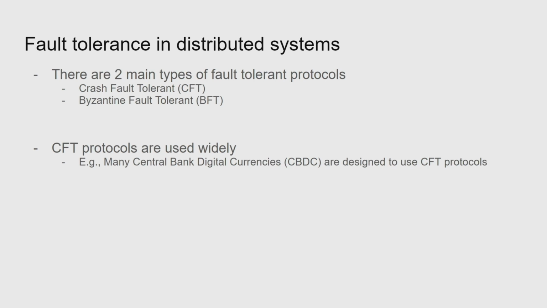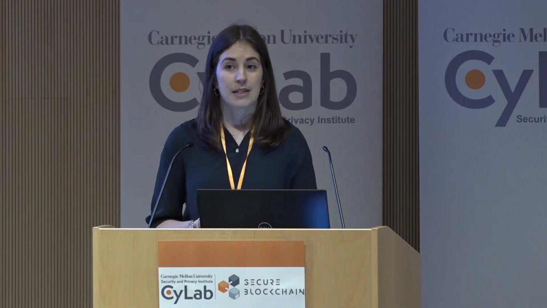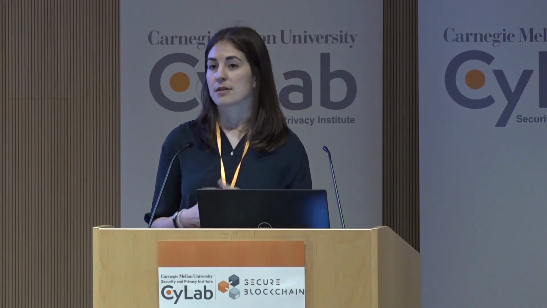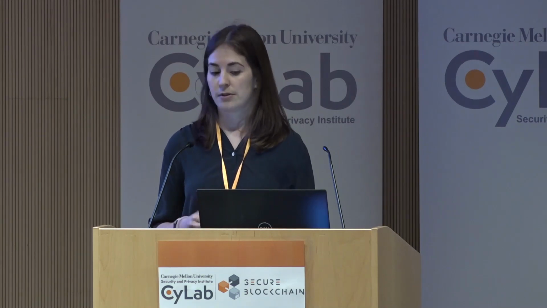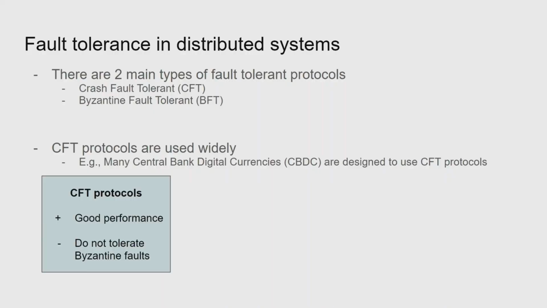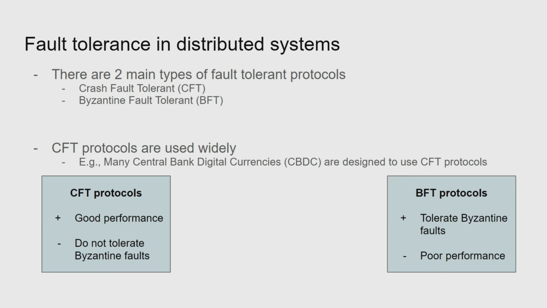And in fact, recently CFT protocols have been gaining adoption in critical infrastructure. One example of this is central bank digital currencies, or CBDCs. A lot of the designs for emerging CBDCs are using some form of crash fault tolerant protocols. So why is this? Well, even though CFT protocols have weaker security guarantees, they win in terms of performance typically. They have higher throughput and lower transaction confirmation times. Whereas BFT protocols are able to tolerate a stronger form of faults, but they have worse performance.